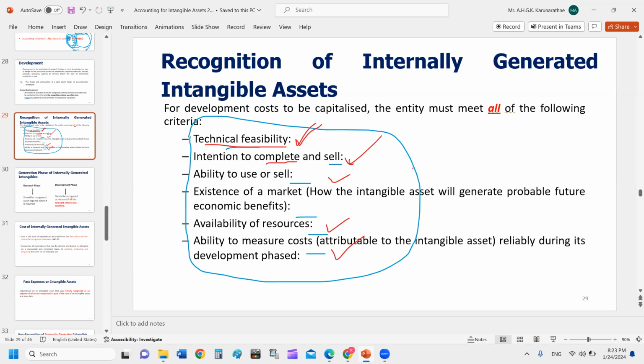After that, any cost incurred on the research and development of the intangible asset can be debited. So that's it, kids. Right?